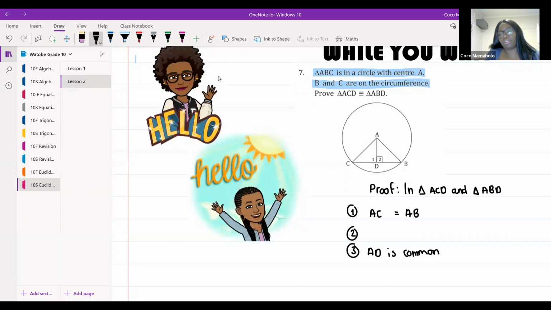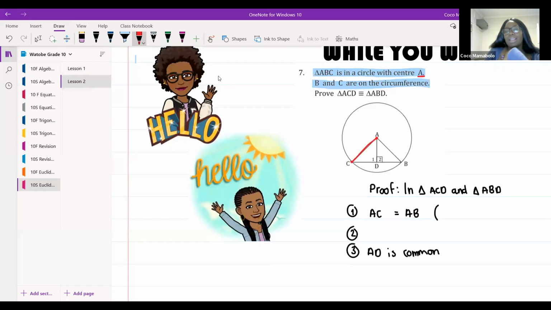Do you know where you got that from? It's not given to us. But what is the reason? It's not a given. That's not the reason. Why can we say that AC is equal to AB? You know? No, I don't know. Okay. Remember I say that ABC is in a circle with center A. So if this is the circle center, what do we call any line that goes from the center to the circumference? What do we call this one?